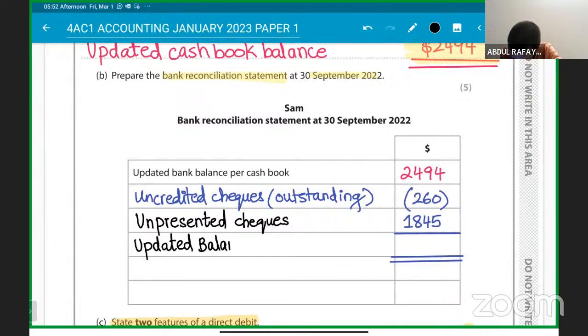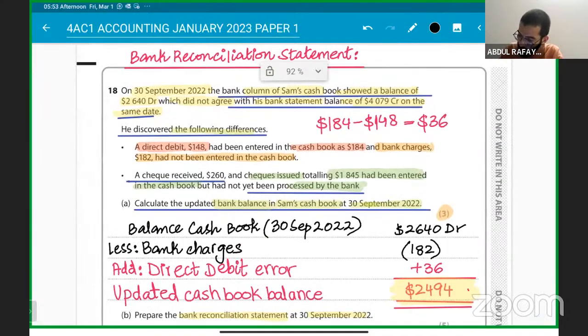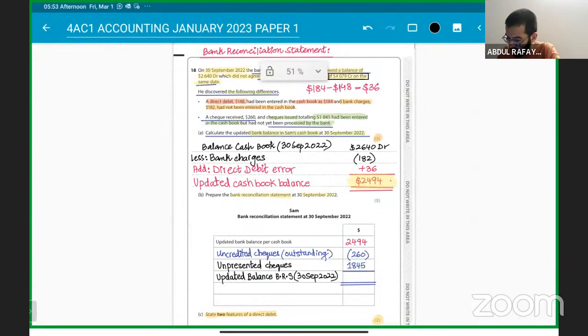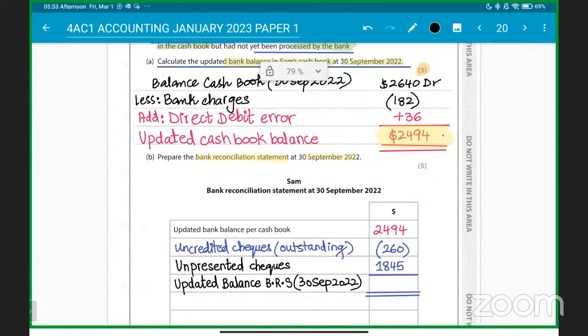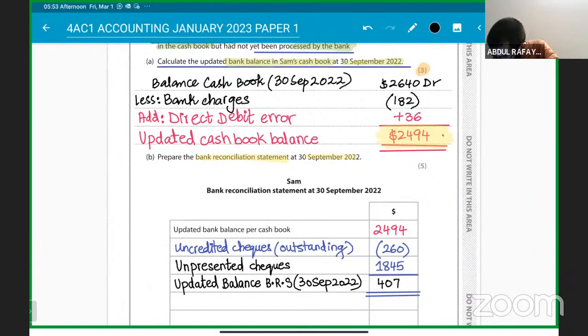This will be the updated balance of the bank reconciliation statement at 30th September 2022. Just tally if it's coming correct or not. 2,494 plus 1,845 minus 260. So I am getting that as 4,079. So in this question you can check your answer as well. Understanding? So this is coming matching, 4,079.